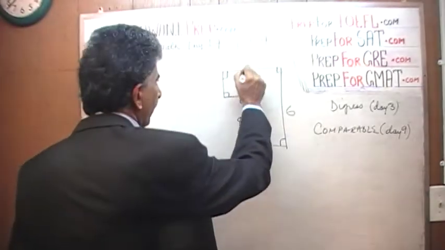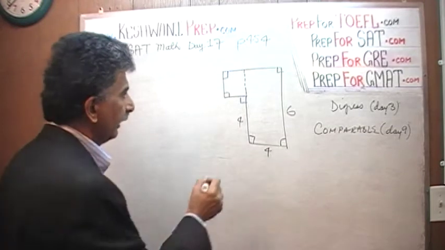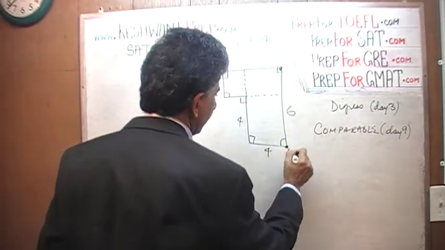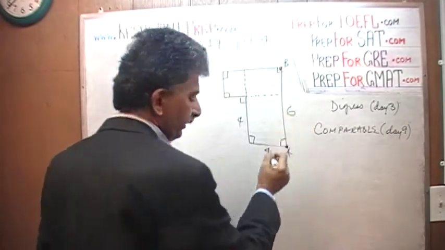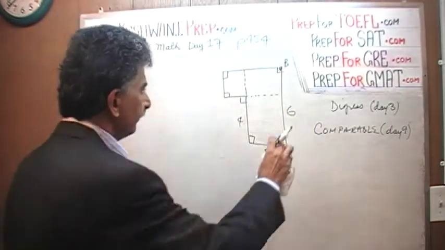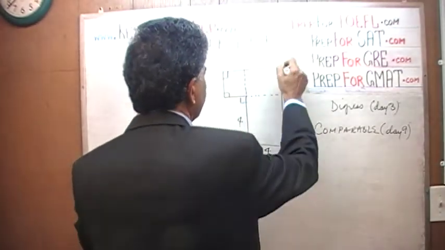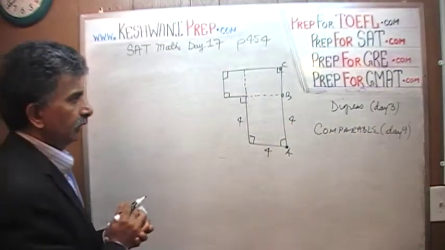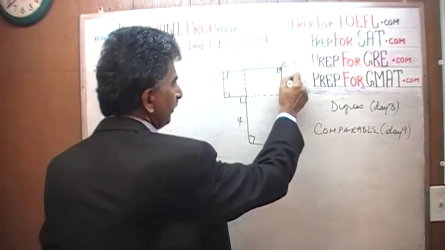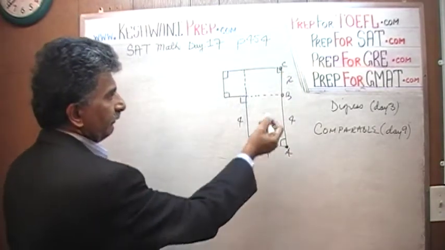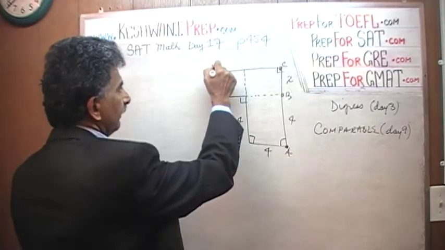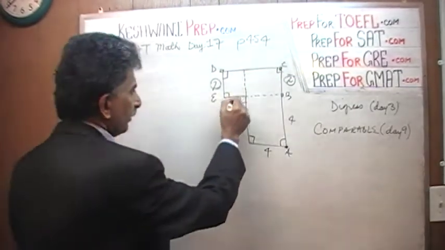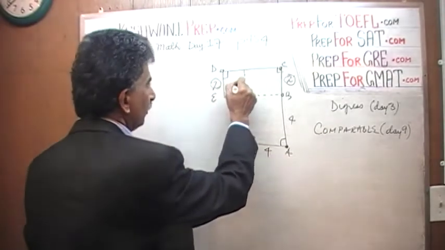Look, break it up into 2 parts. If you break it up into 2 parts, you would draw a straight line here. We are told that from here to here is 6. Let's give it a name here. A to C we are told is 6, which means A to B must be 4. If A to B is 4, then B to C must be 2. That's how we're getting a 6 here. And if B to C is 2, then D to E is also 2. If this is 2, and this must be 2. And this we are told is 2. So this part here is just 2 by 2.